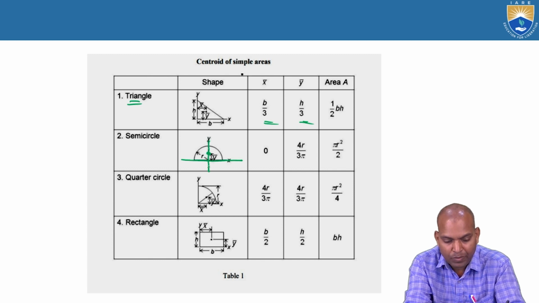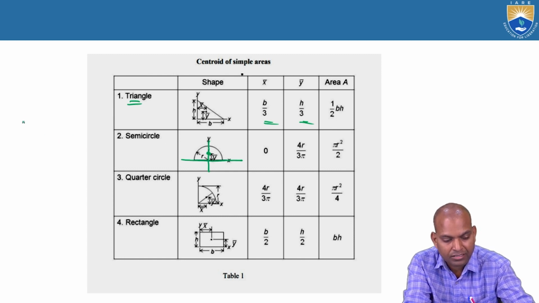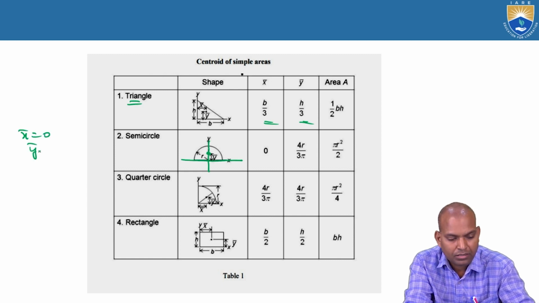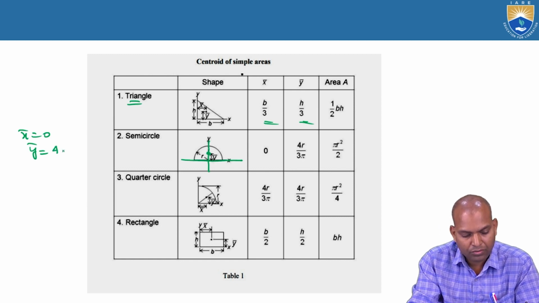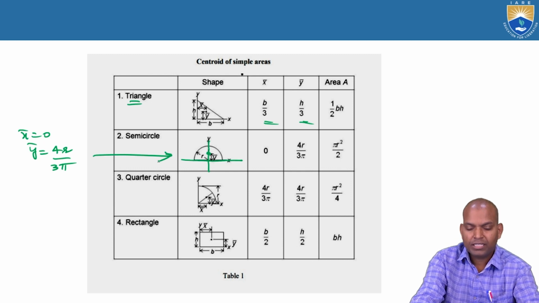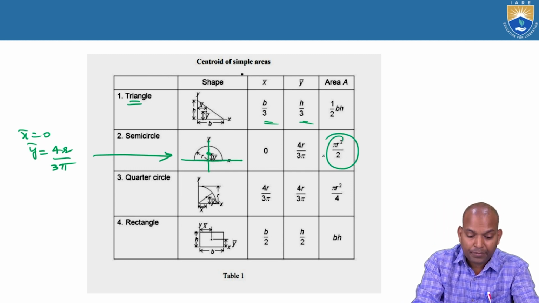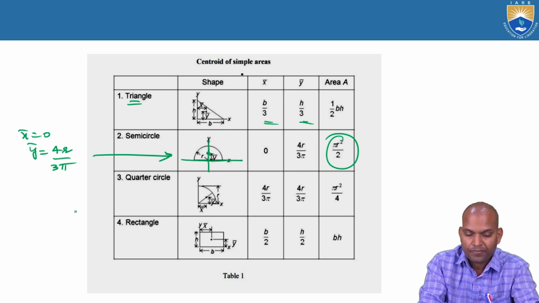The reference axis passes through the centroid of the semicircular area, so bar x equals 0. What about bar y? Bar y equals 4r by 3 pi. What is the area? Pi r square by 2. It depends upon the reference axis where we are locating, then we can find it like that.